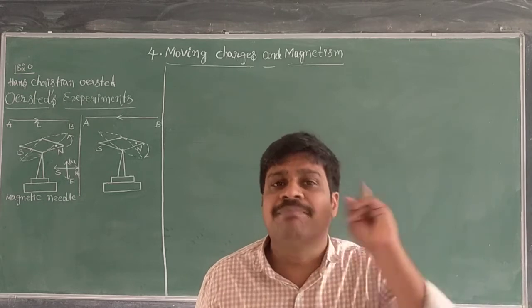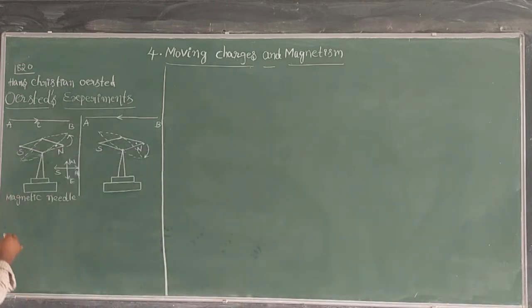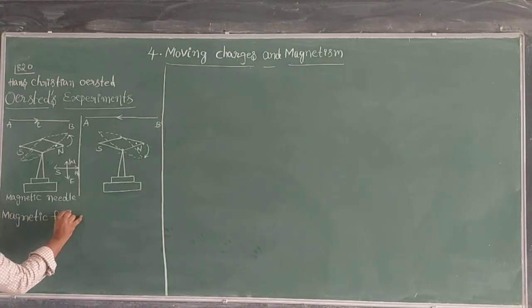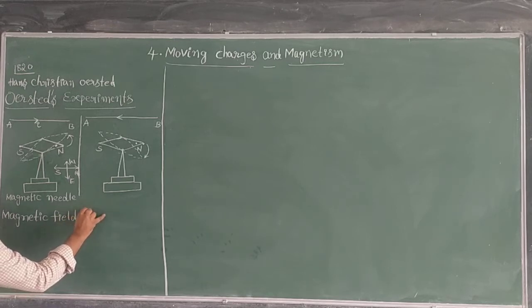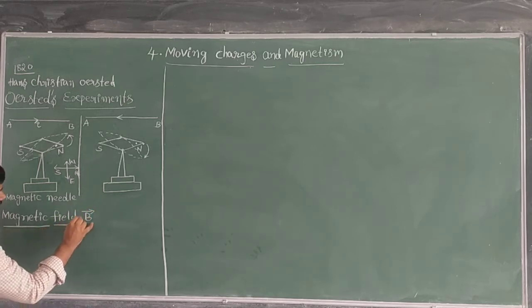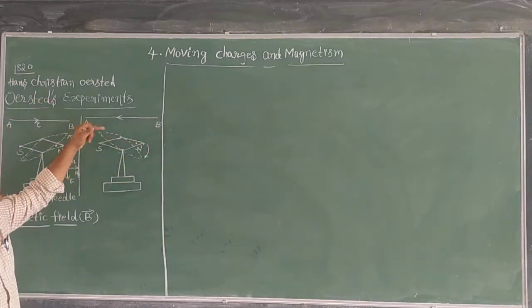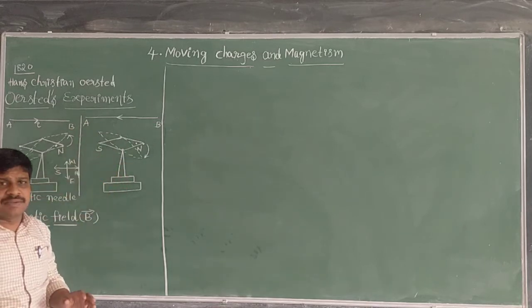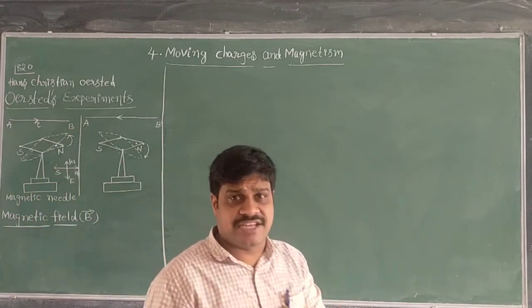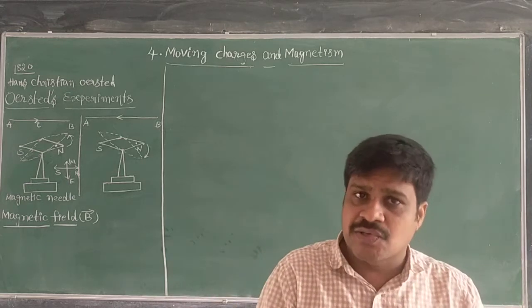The name of that something is nothing but the magnetic field. The name of the something developing around the current carrying wire is nothing but magnetic field. Magnetic field is denoted by capital B. So when the current is flowing from A to B, the deflection we are seeing is in west. When the current is flowing from B to A, the deflection we are observing is east. That means when the current direction is changing, the magnetic field direction is also changing.